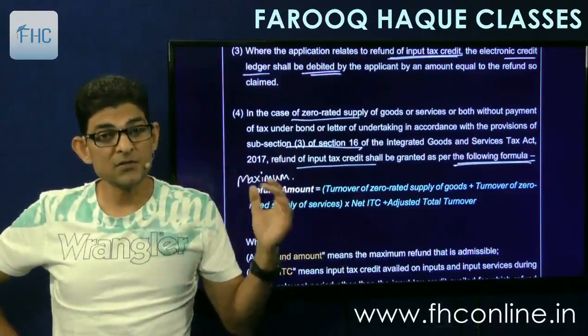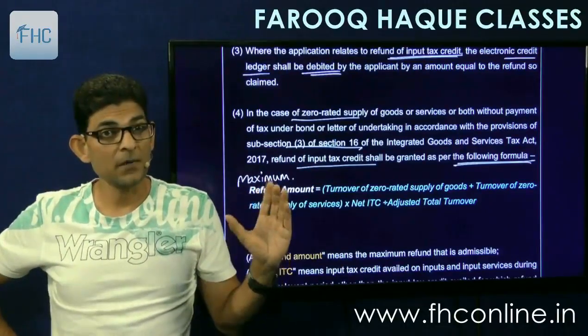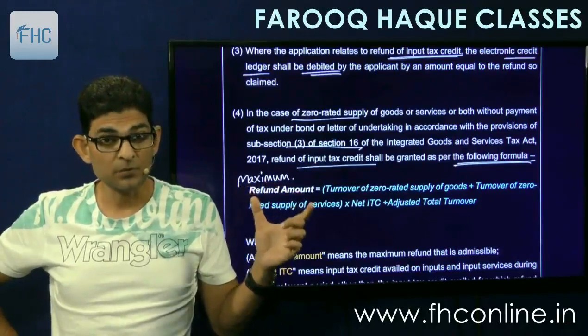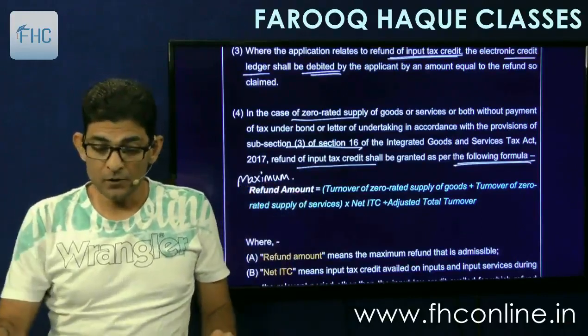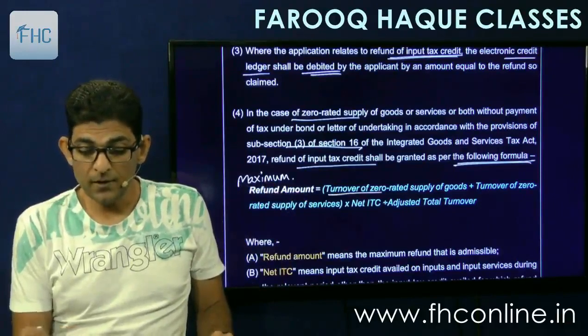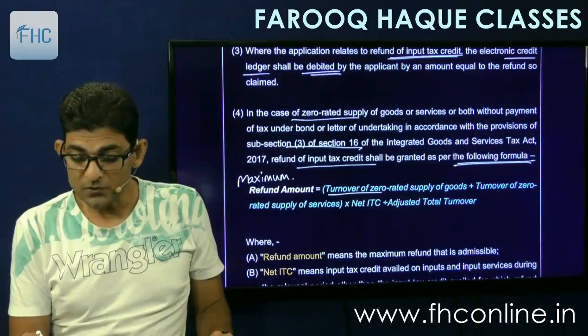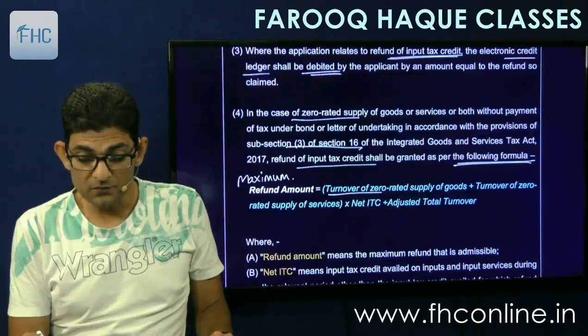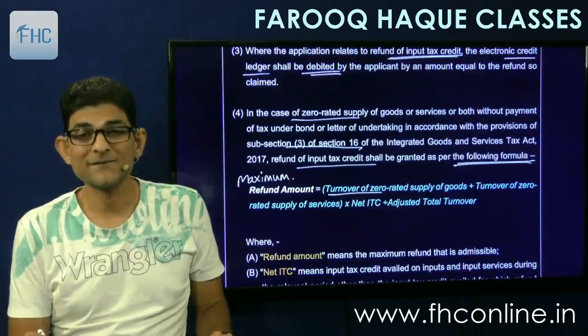So if your claim is less, you will get the claim, but your claim should not exceed this amount. So what is this amount? Turnover of zero rated supply of goods plus turnover of zero rated supply of services, into net ITC, divided by adjusted total turnover.